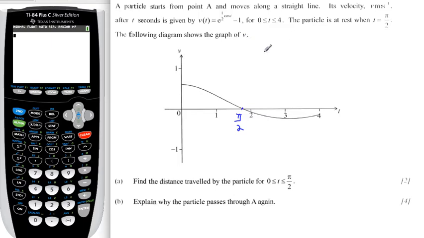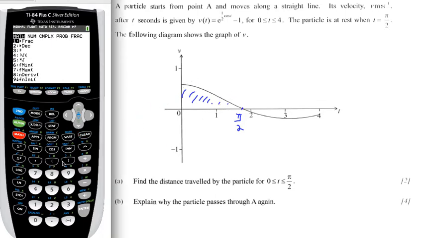All right? The following diagram shows the velocity. The task is to find the distance traveled by the particle. So we know that distance traveled is the area under the velocity curve. So the first thing we can do is go to Math menu. We're going to integrate from 0 to the value of pi over 2.